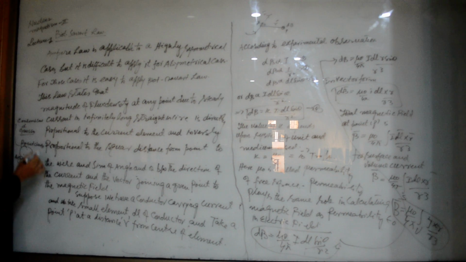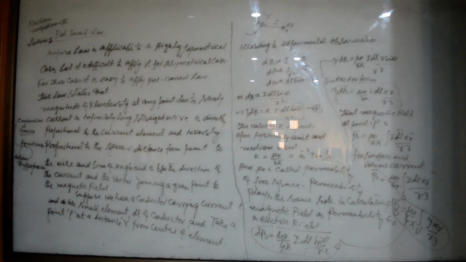Along with the superposition principle, you can apply Coulomb law to find the value of field intensity. For example, F is equal to F1 plus F2 and so on, vectorially.